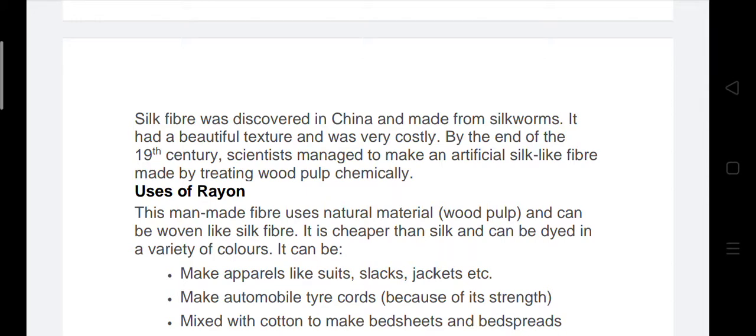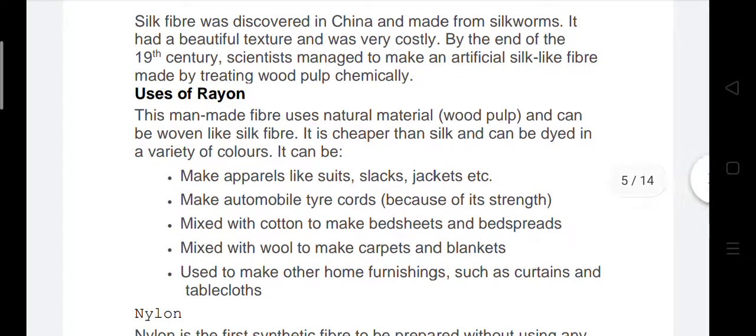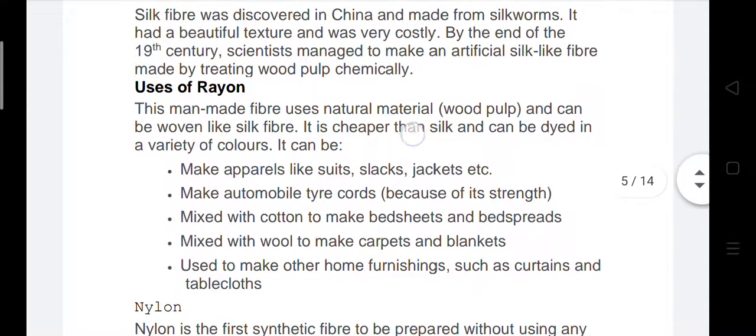by treating wood pulp chemically. Okay, uses of rayon. This man-made fiber uses natural material and can be woven like silk fiber. It is cheaper than silk and can be dyed in a variety of colors.